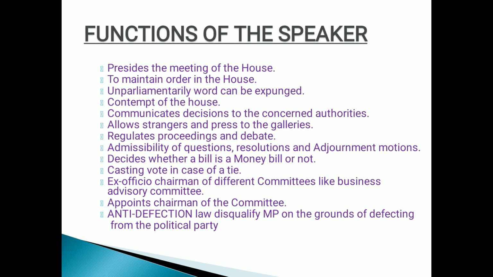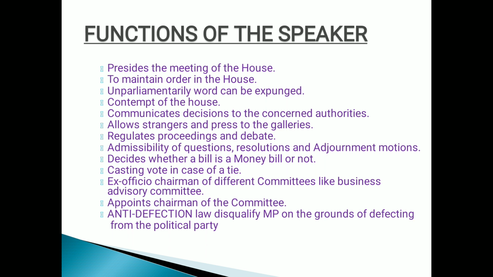So I hope till here everyone has understood what is the function of the speaker. Function of the speaker, again I repeat: preside over the meeting of the house, maintain order and discipline in the house. Unparliamentary words can be expunged, means deleted, right? It's the sole work of the speaker. Contempt of the house: no one is going to disgrace the work of the house or disrespect the house. Then he can communicate decisions to the concerned authority. He can allow strangers and press. Then he can regulate proceedings and debate. He can admit the questions. Then he can decide whether a bill is a money bill or not.